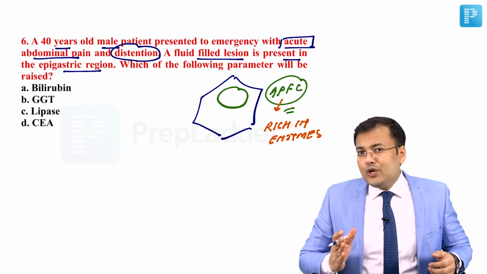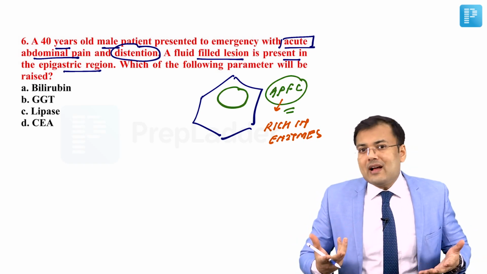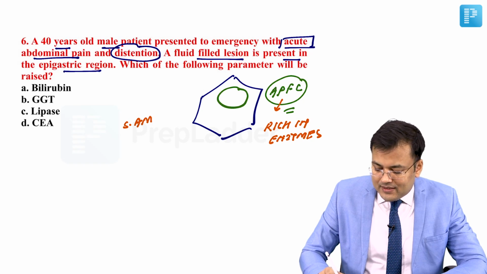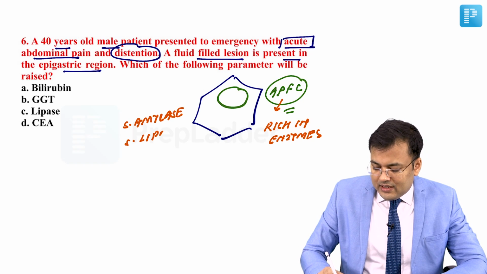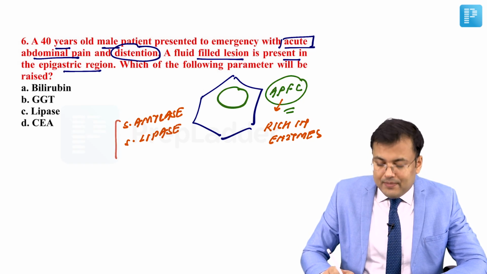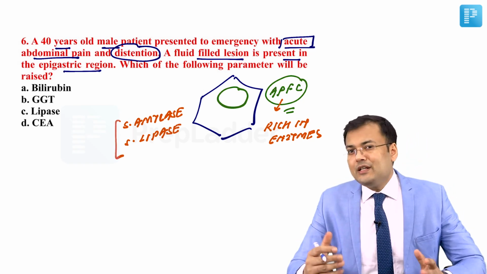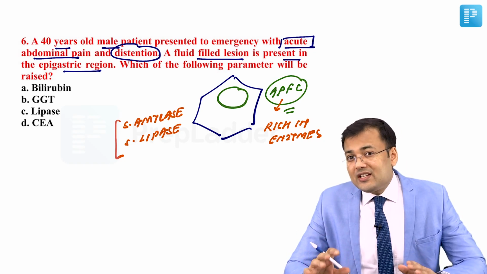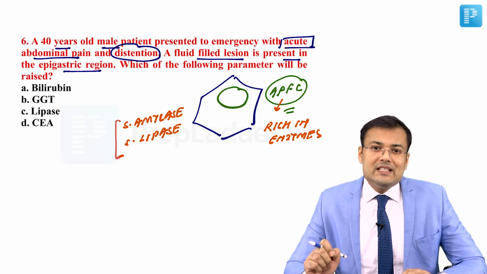That's why in patients of acute pancreatitis, we are going to assess what? Serum amylase and what? Serum lipase. Serum amylase and serum lipase, because these enzymes are released into the serum. Second, there is a localized collection. The collection is rich in these enzymes.